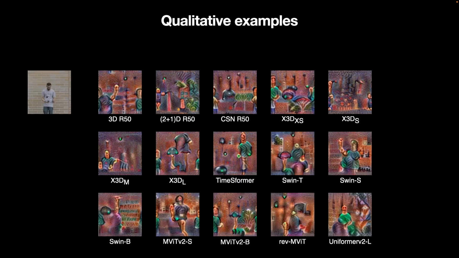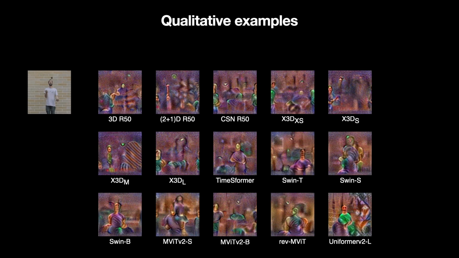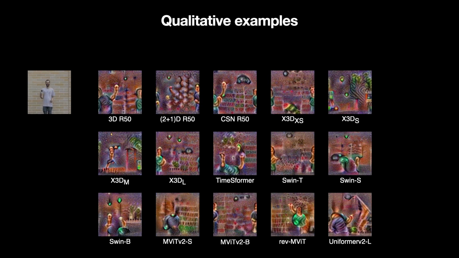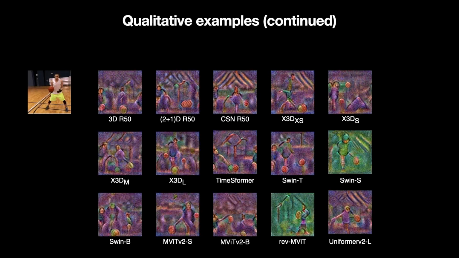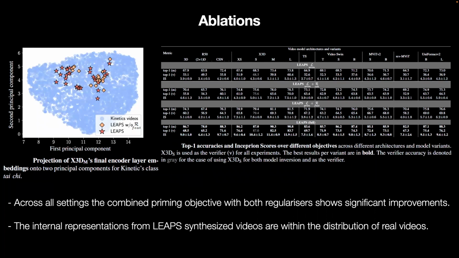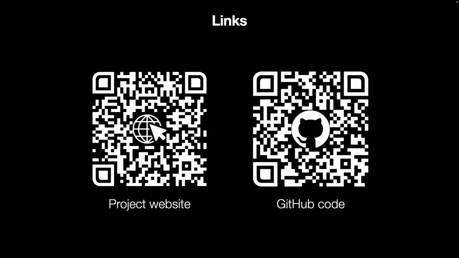We include further qualitative results on multiple architectures, and we update over all combinations of the priming objective. We also observe that learned representations from our methods are within the feature distribution of real videos. Additional examples and explanations are available on our project website, and our code is also available online.